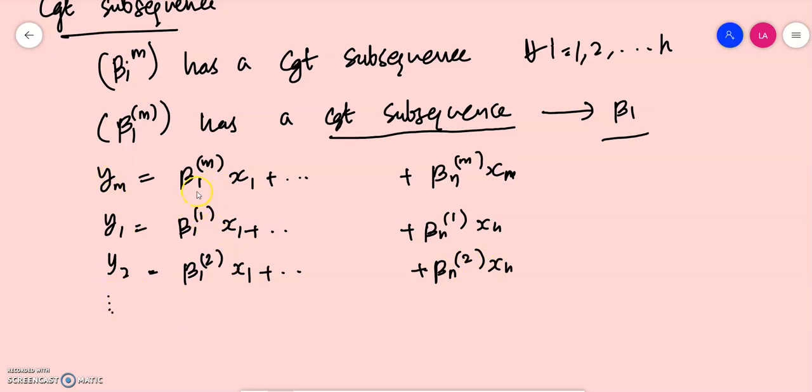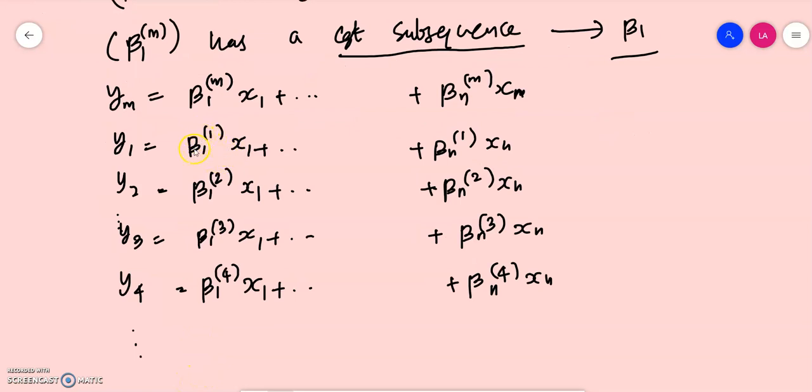So this is the sequence which we have considered: beta 11, beta 12, beta 13, beta 14, etc. Associated with this sequence, we have y1, y2, y3, y4, etc.